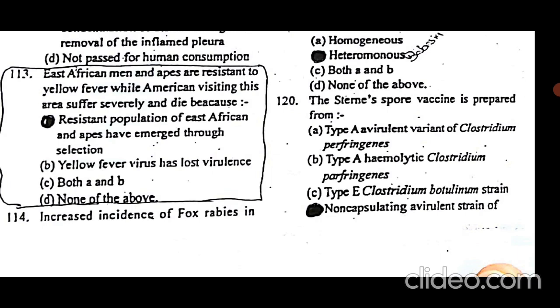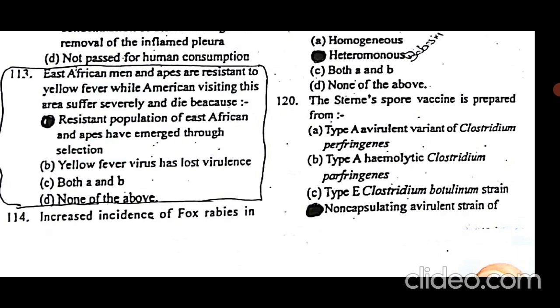But Americans are not exposed to the virus, so for any person from outside East Africa who visits, no one knows whether his or her genetics is capable of fighting that virus or not. But in the case of East African men, they are all persons selected by nature to overcome the disease of yellow fever.